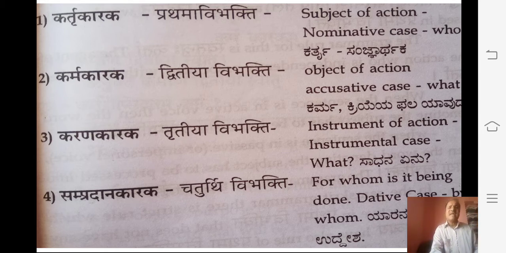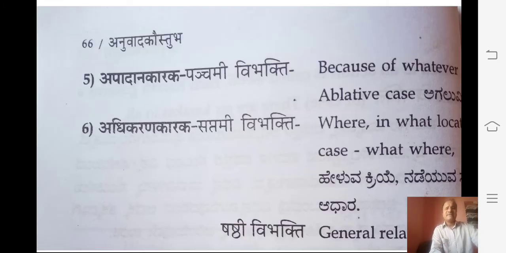Then the fourth one is the Sampradana Karaka. Sampradana means the recipient. Next is the Apadana Karaka, that is the Panchami Vibhakti. That means separation is called the Apadana Karaka. Sixth is the Adhikarana Karaka, that is the Saptami Vibhakti. The place is indicated by this one.